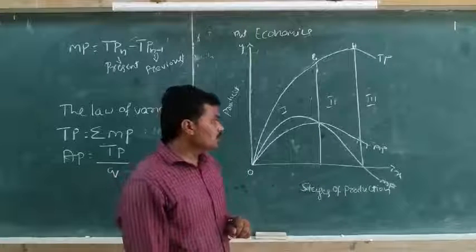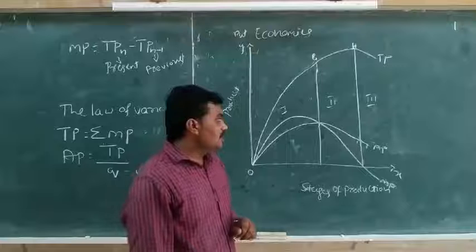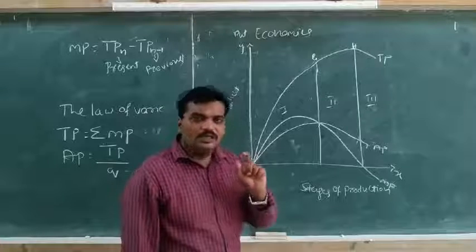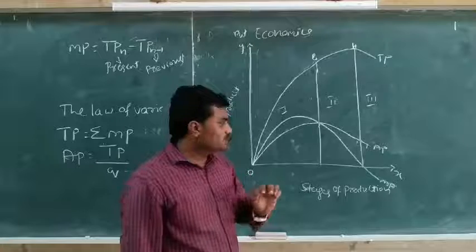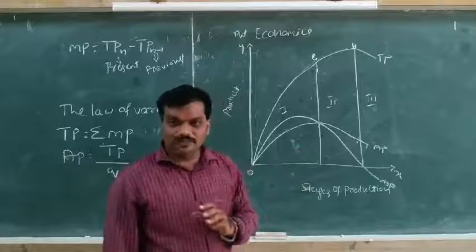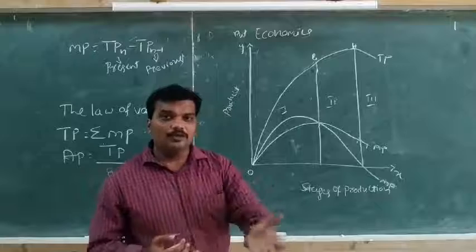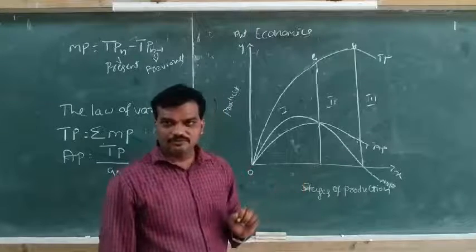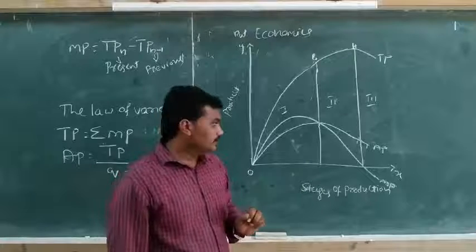The average product curve decreases when the marginal product curve decreases, but it lies above the marginal product.